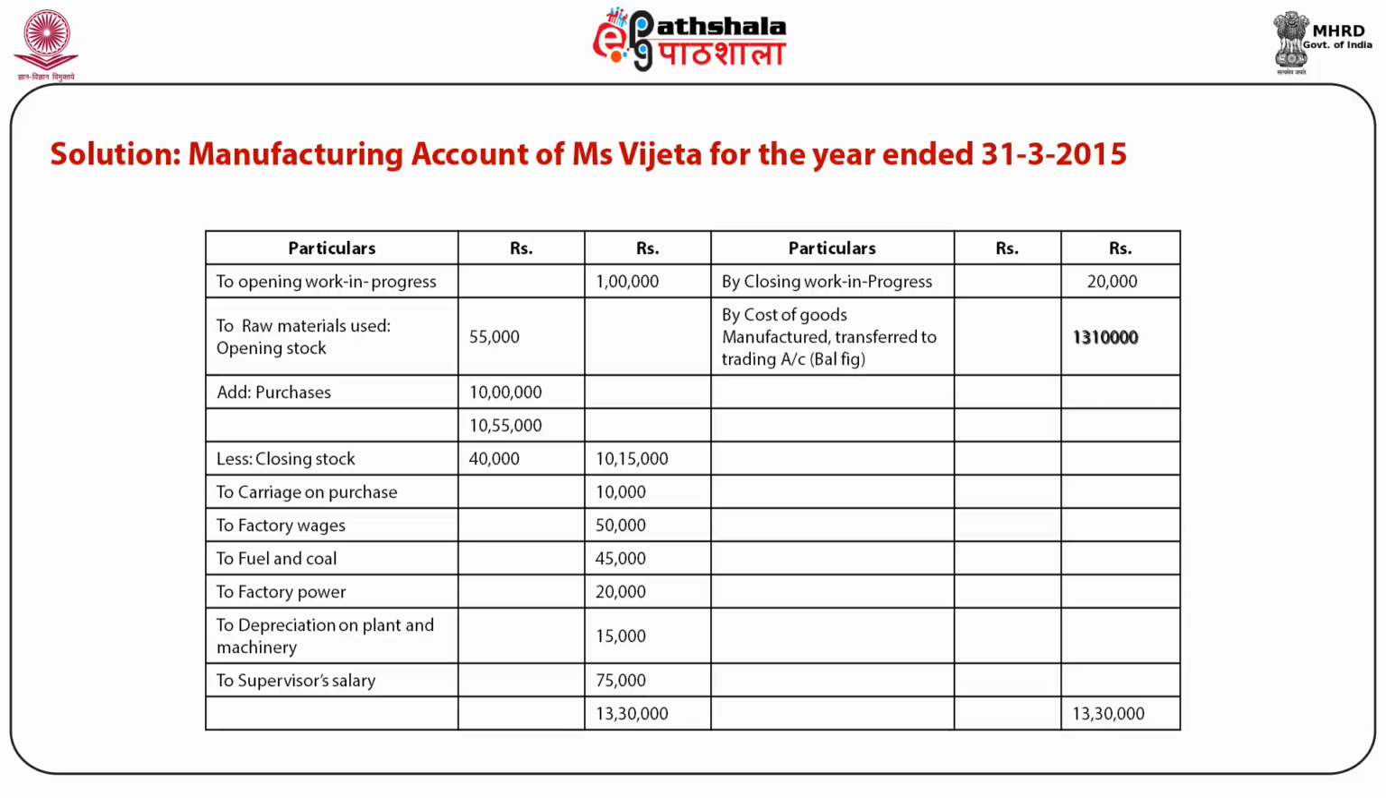It makes clear that when we have to prepare manufacturing account for a manufacturing concern, the costs which are related with the manufacturing of that product are shown on the debit side, and the balancing figure is called cost of goods manufactured and it is transferred to trading account.